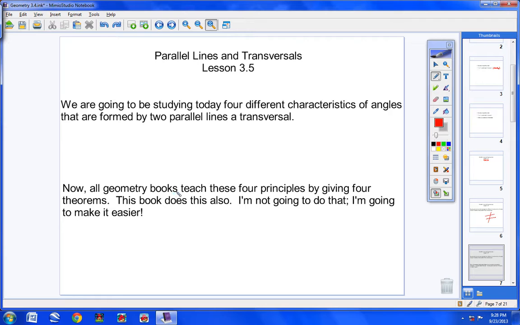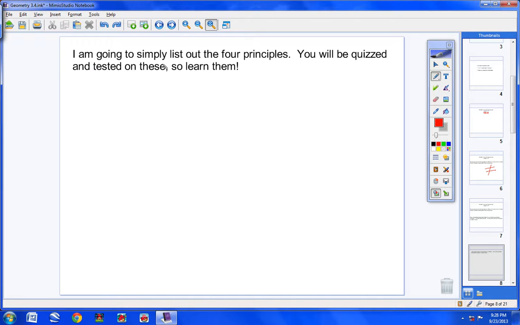Now, all geometry books teach these 4 principles by giving the students 4 theorems. And this book also does this. But I'm not going to do that. I'm going to make it a little easier for you guys, okay? So I'm not going to give you 4 theorems. I'm going to make it a little easier when it comes to learning these 4 principles about these angles. I'm going to simply list out the 4 principles for you, okay? Now, you'll be quizzed and tested on these, so you're going to have to learn them, but I'm just going to list them out for you.